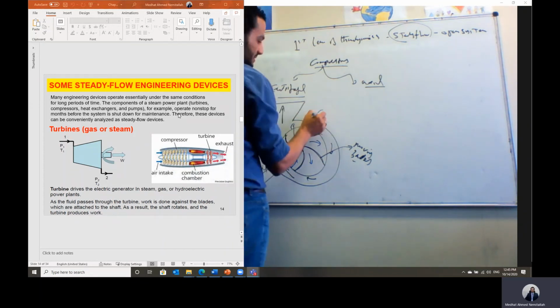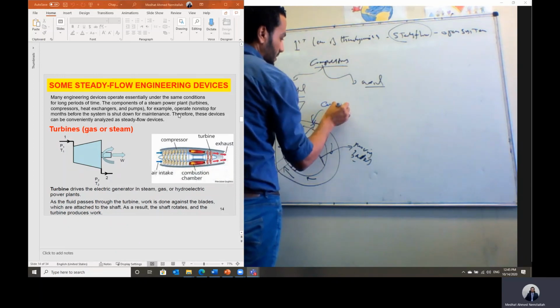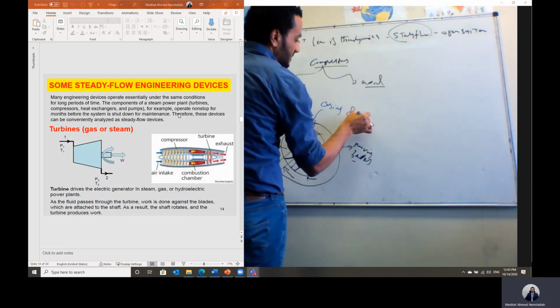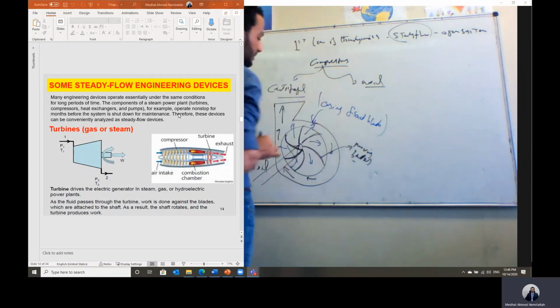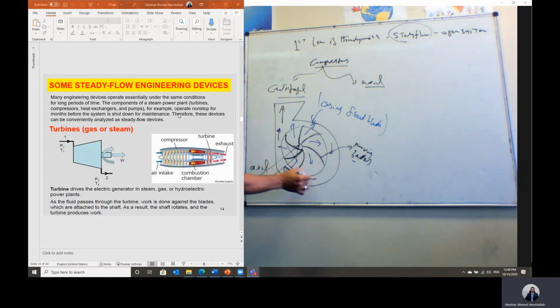This is the outer casing, which represents the fixed blade, which is fixed. The outer casing is fixed. Then the flow is moving through this clearance until it is leaving the compressor at high pressure. So we need mechanical shaft power first of all to run this impeller, and then the air will be passing between the blades.